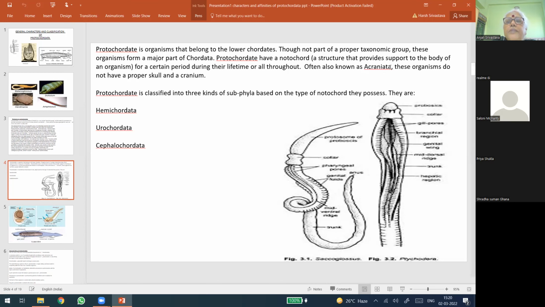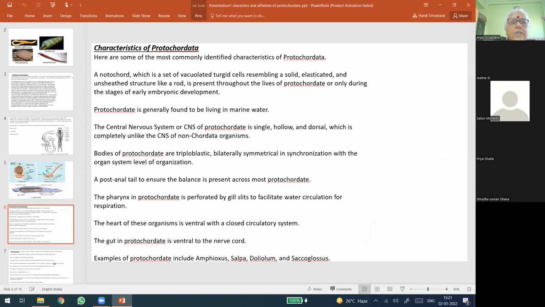Often also called Acraniata. Another important name for these Protochordata is Acraniata. That is, no cranium. Cranium is the brain box or the skull. Now, this is the general description of Protochordata. Now, these are some important characteristics of Protochordata. Notochord present, we have seen this many times.